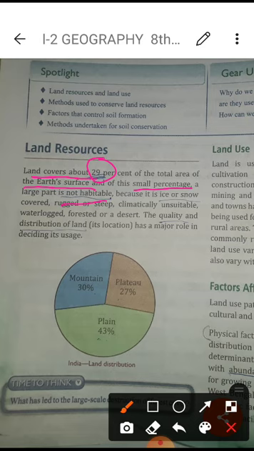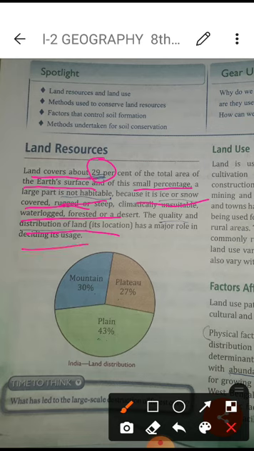It means it is not suitable for human beings as well as for plants and animals, because somewhere it is covered with ice or snow. Some of it is climatically unsuitable, waterlogged, forested or desert. These are the things which do not make the land a suitable place for human beings.